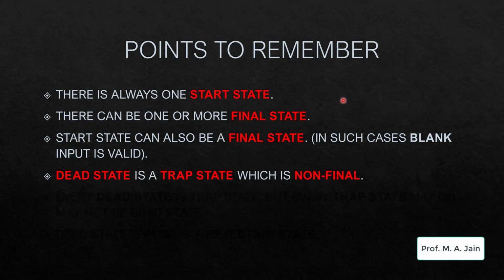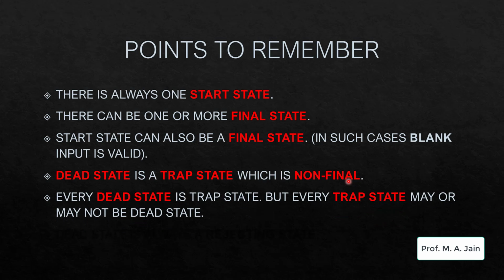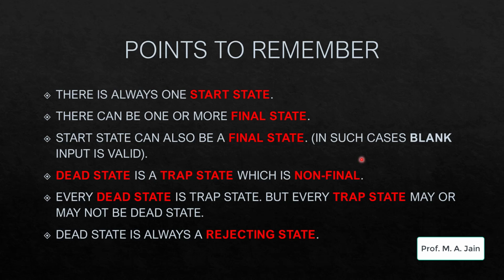Next point, a dead state is a trap state which is non-final. Next, every dead state is a trap state, but every trap state may or may not be a dead state. Finally, a dead state is always going to be a rejecting state, whereas a trap state may or may not be a dead state.